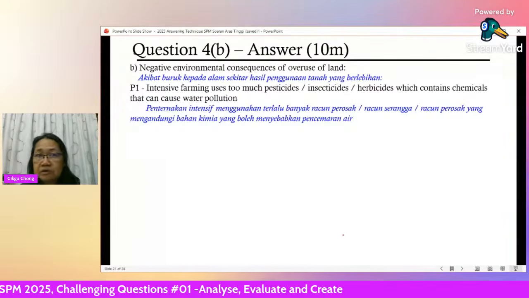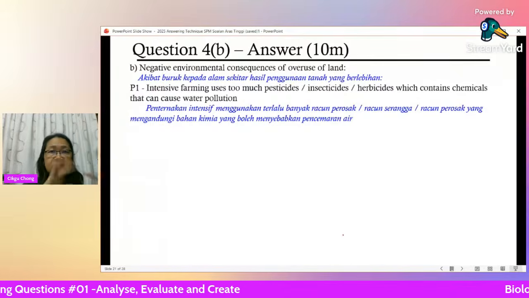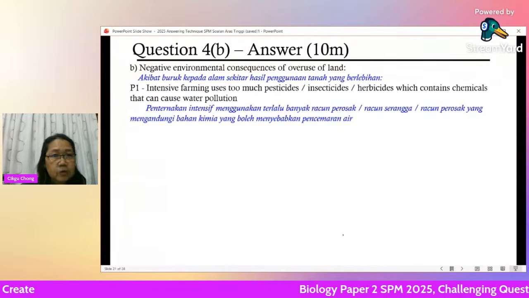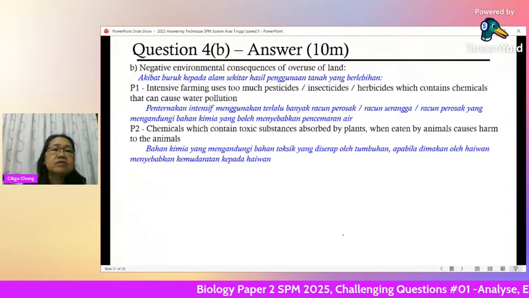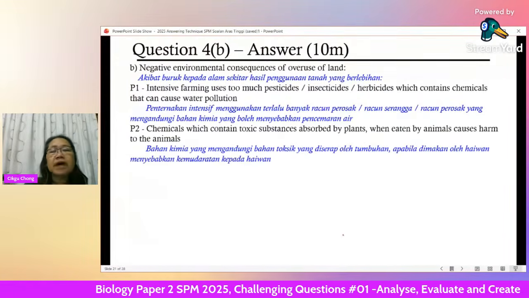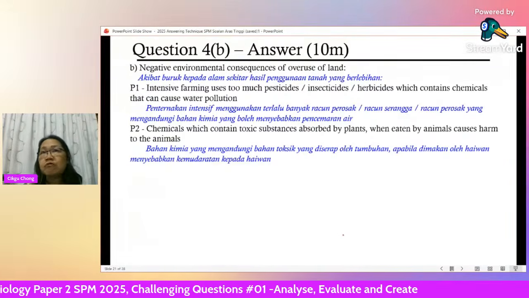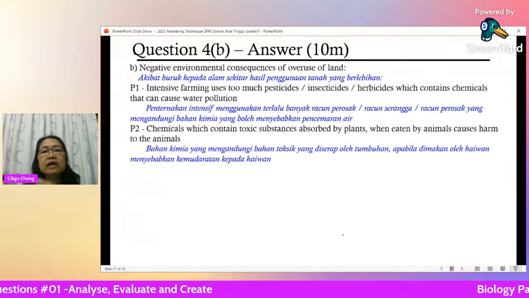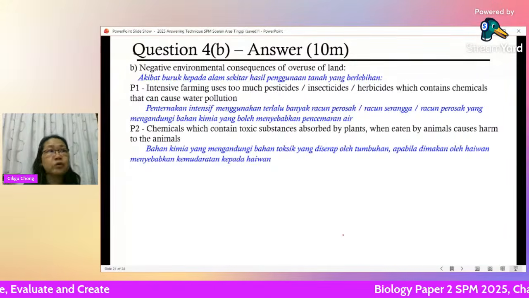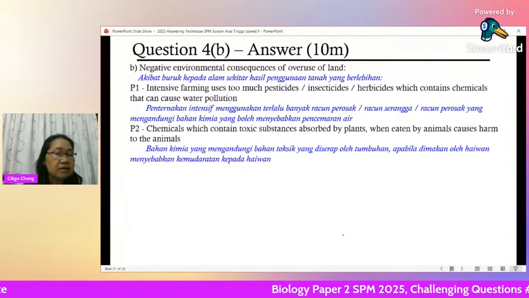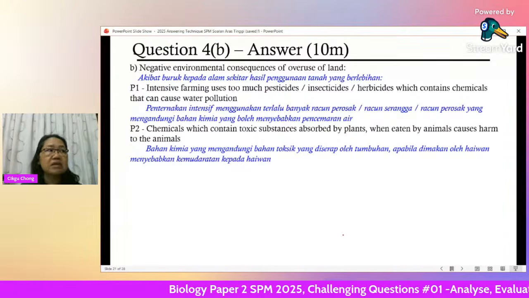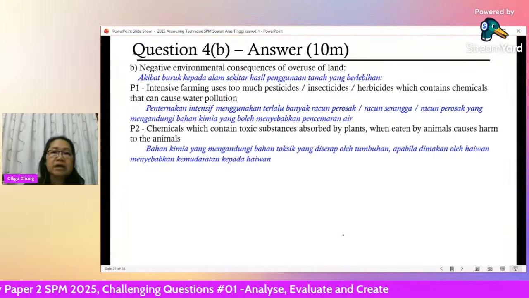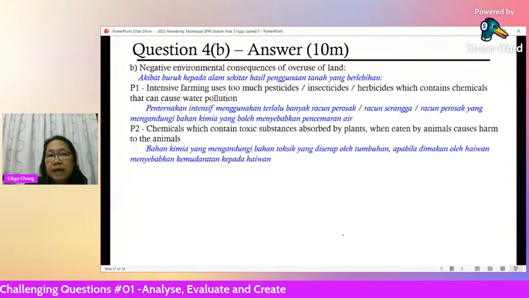They contain chemicals that can cause water pollution because they can run into the water system, rivers, lakes, and so on. Chemicals which contain toxic substances are absorbed by plants. So if you spray a lot of racun serangga, racun perosak, the toxic chemicals can be absorbed by the plant as well. And when you eat it, the substance is inside the plant. You ingest it, that chemical goes into your body and can cause harm to humans, and also can cause harm to the animals that eat the plant.